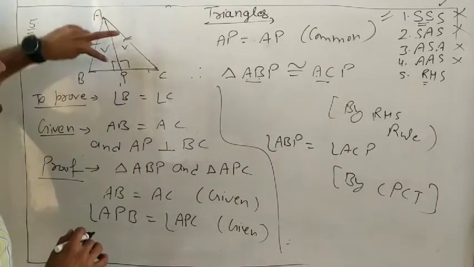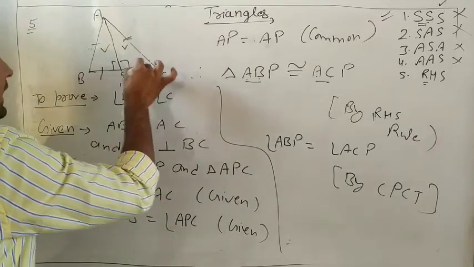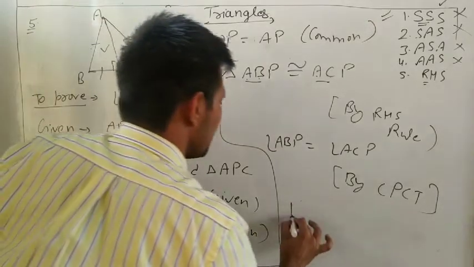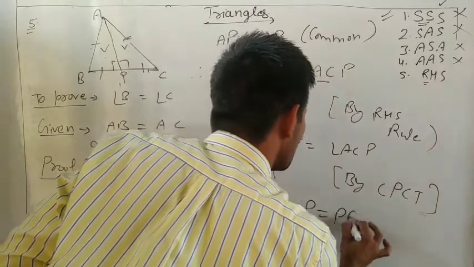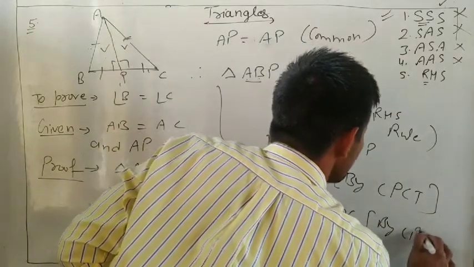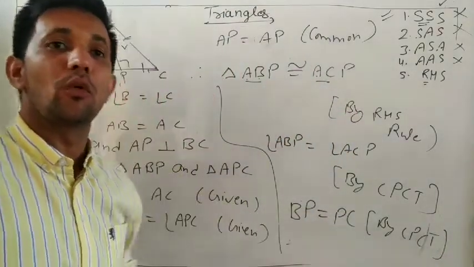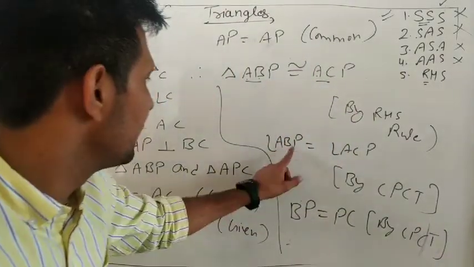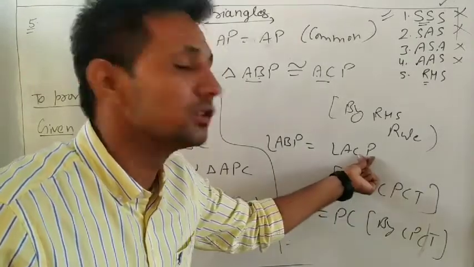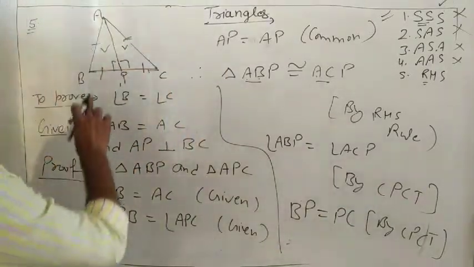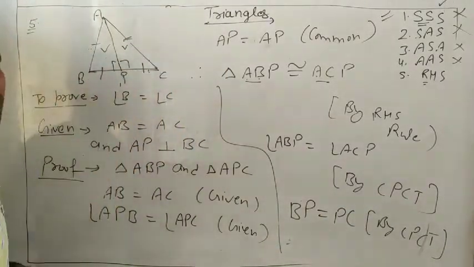Which third side remains in these two triangles? BP and PC, and BP equals PC is also equal by CPCT. CPCT means corresponding parts of congruent triangles are always equal. So BP equals PC.